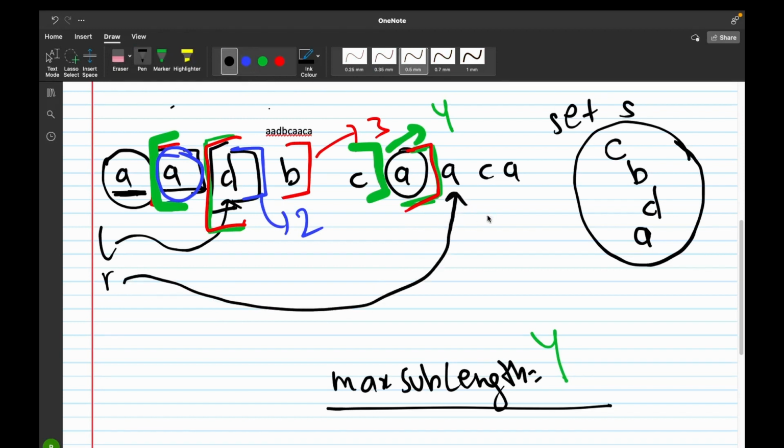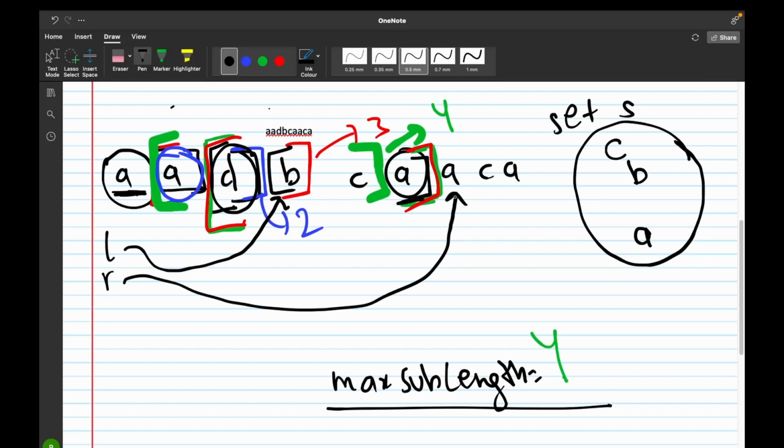After this comparison, we would move our R pointer to the next letter A. Now A is already present in our set. Now we see that A is already present in our set. So we would remove the element to which our left pointer is pointing from the set. So we would remove D from the set and increment the value of left pointer by 1. So the current substring becomes BCA.